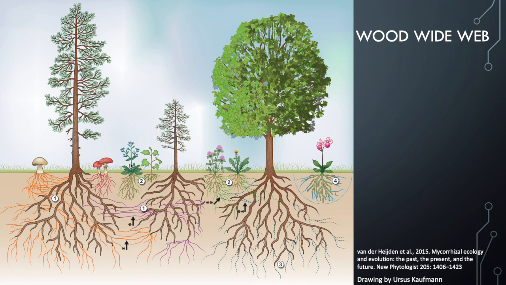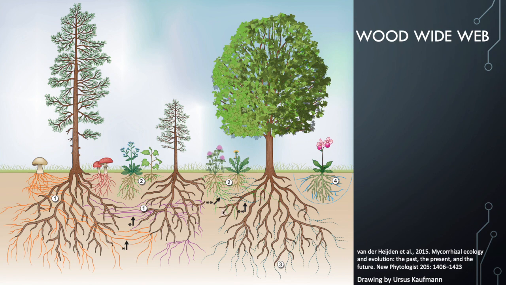And then, of course, we've got arbuscular mycorrhizal fungi, which some tree species will also partner up with. So they're connecting the different successional stages of plants. And then we've got orchid mycorrhiza, and they will only partner up with orchids, and they actually live in the ecosystem as well and provide nutrients and cycle nutrients, but they're just not going to partner up with any other plants because this symbiosis is so specific.